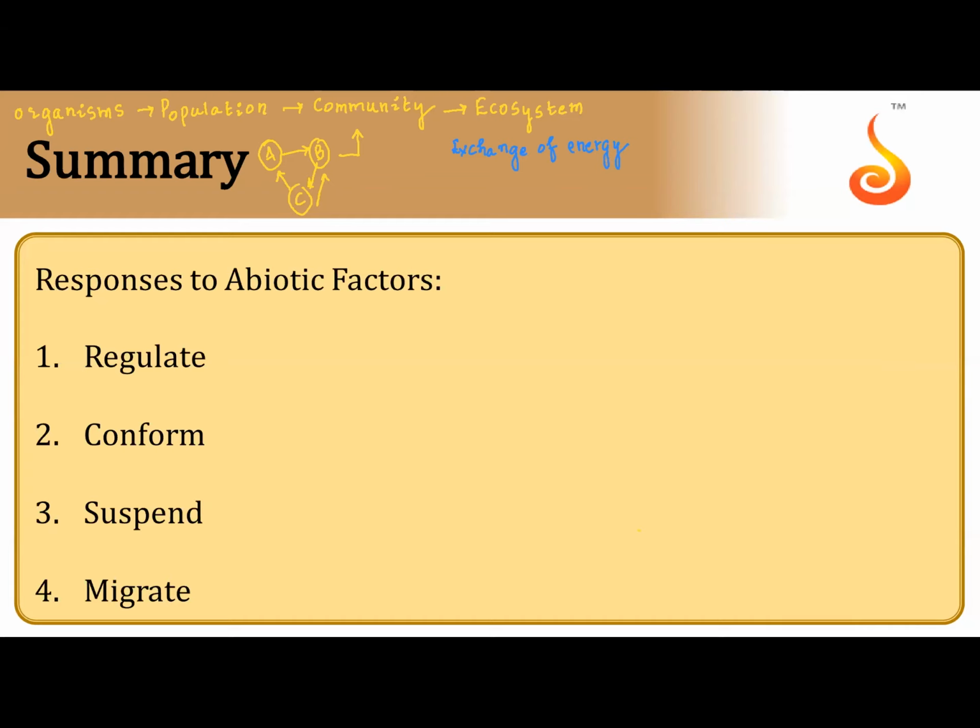Exchange of energy and recycling of nutrients. If a community has got recycling of nutrients and exchange of energy, then that becomes ecosystem.